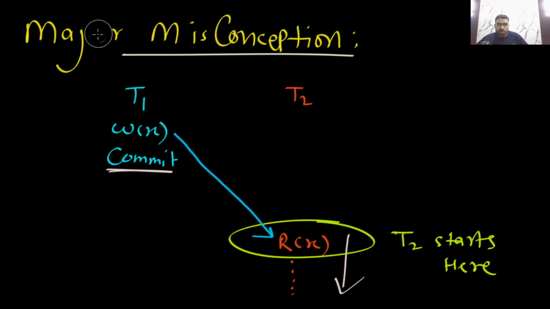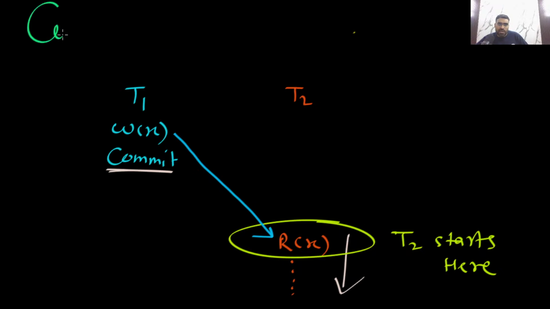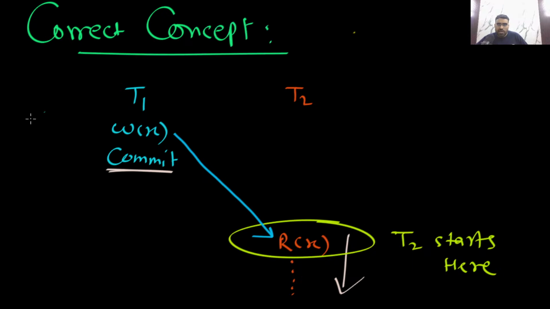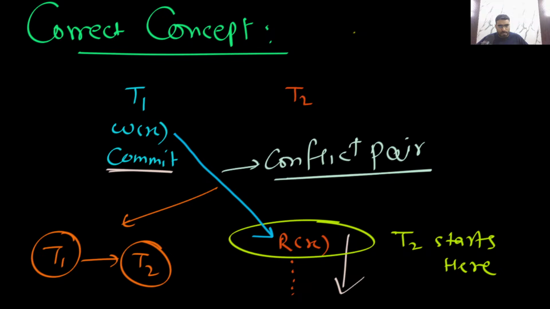Actually, now let me tell you the correct concept. The correct concept is like this, that yes, this is a conflict pair. The position of commit does not matter when you check the conflict pair. So this is actually a conflict pair, and because of this, there will be an edge from T1 to T2 in the precedence graph.